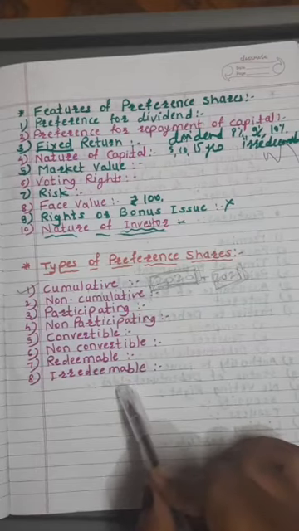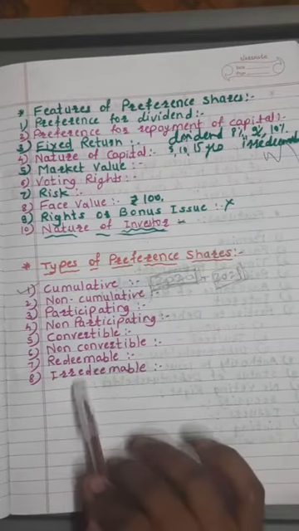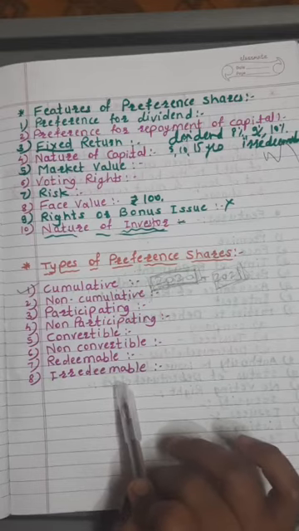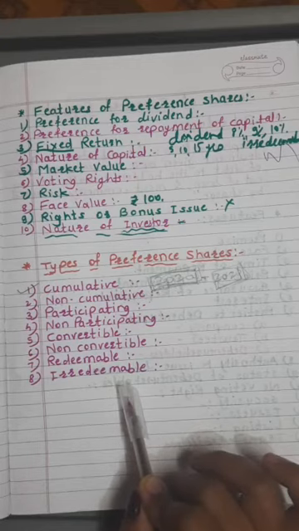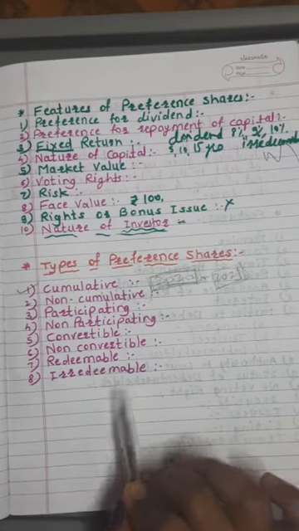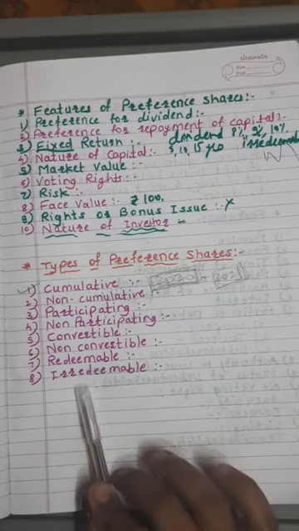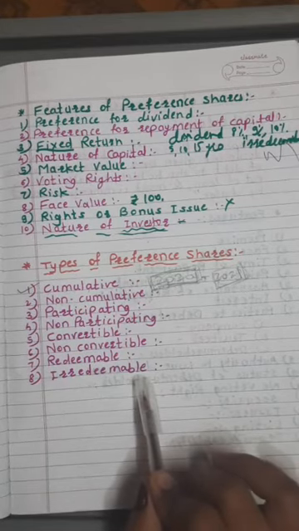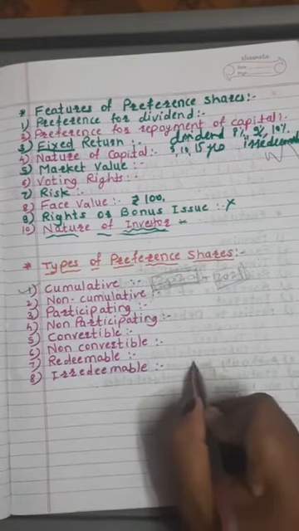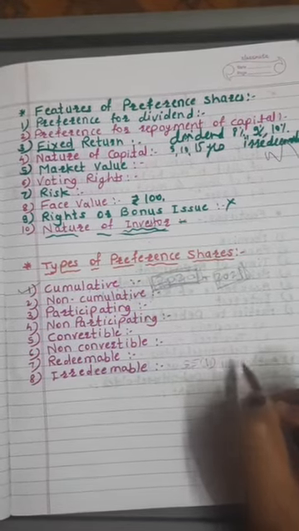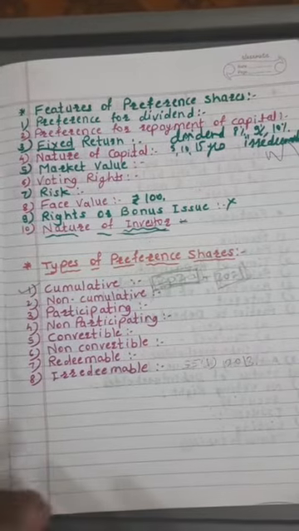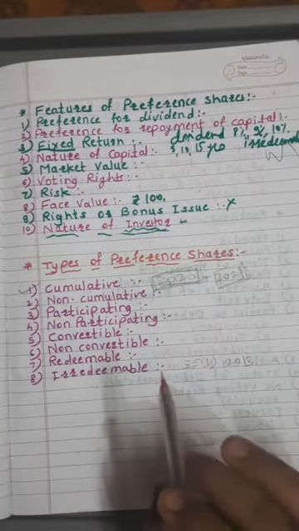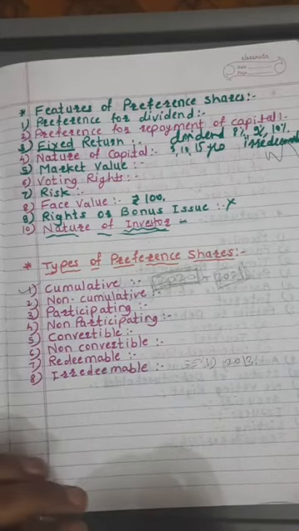Always remember, all types of preference shares are redeemable preference shares, and irredeemable preference shares means the preference shares that cannot be redeemed during the lifetime of the company but can be redeemed only in the event of winding up or closure of the company. That type of preference shares are called as irredeemable preference shares. However, as per section 55(1) of Companies Act 2013, company cannot issue irredeemable preference shares.